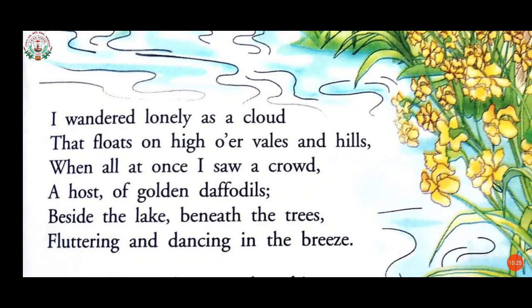When all at once I saw a crowd. When he was moving as a cloud, he saw a crowd, a host, a large number of golden yellow daffodils beside the lake. Where did he see that? Beside the lake, beneath the trees. Beneath means under the trees, the daffodil flowers were there, fluttering, which means moving lightly and quickly, and dancing in the breeze, which means dancing in a very light wind.